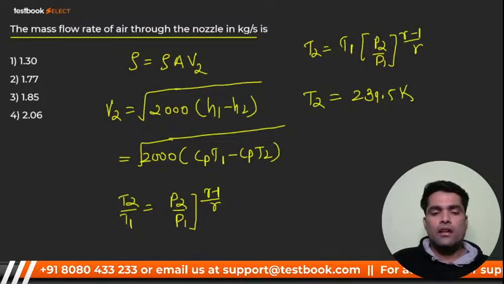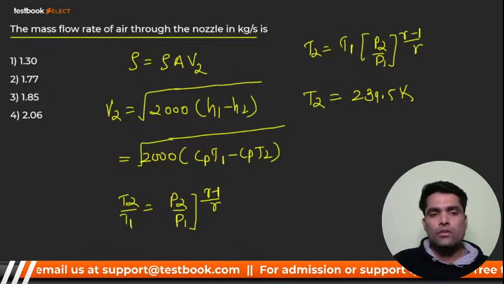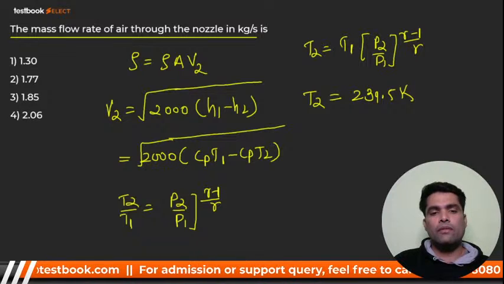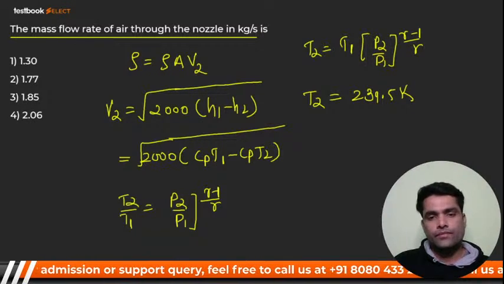Now listen to me. If you got this one, you can easily calculate V2. If you calculate V2, just multiply it by rho A. A is given, rho is also given.